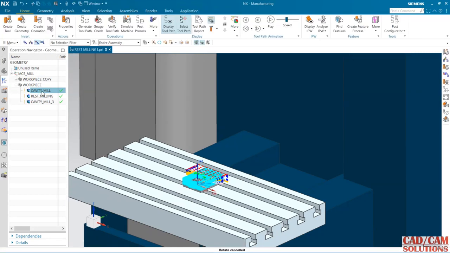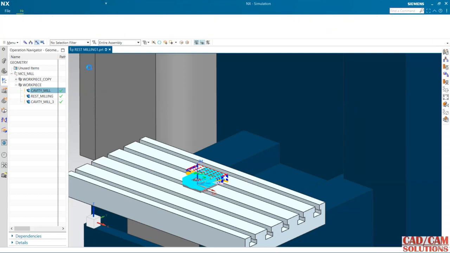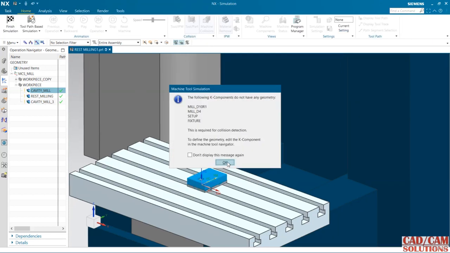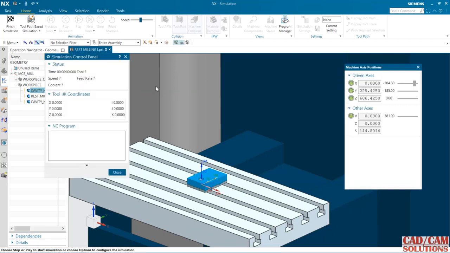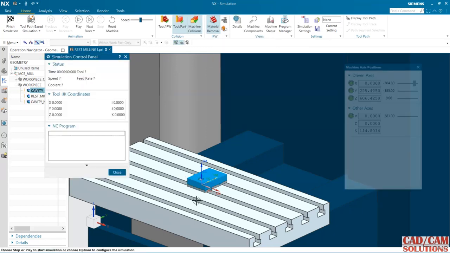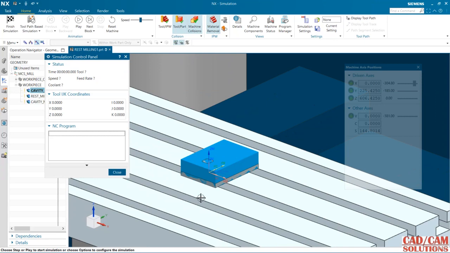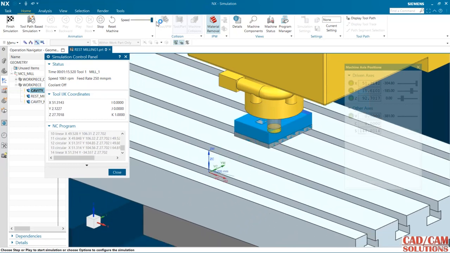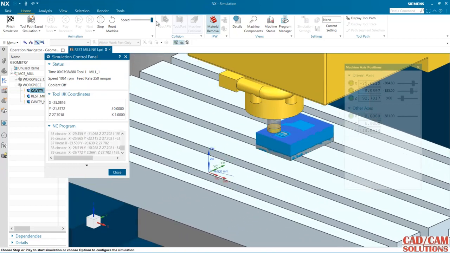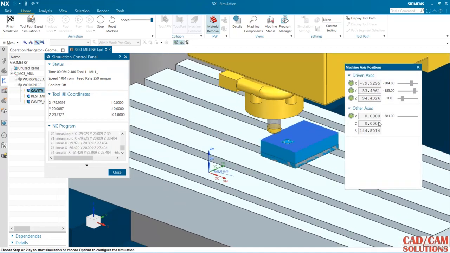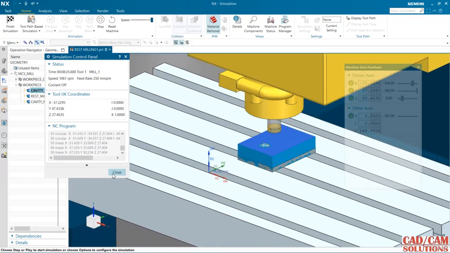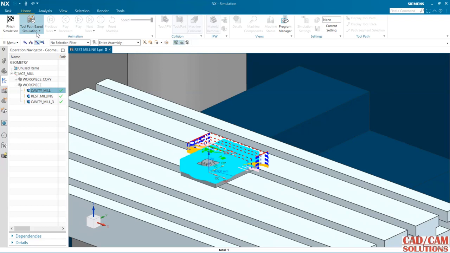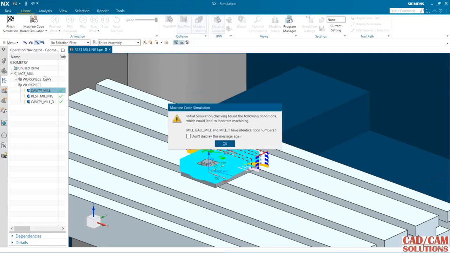Again, I'm just selecting this cavity table and machine simulation, and material removal. So the stock will show you, and play, and this is the speed. Okay, axes are here, and if we have already created any CNC program, then we can use this machine code based simulation.